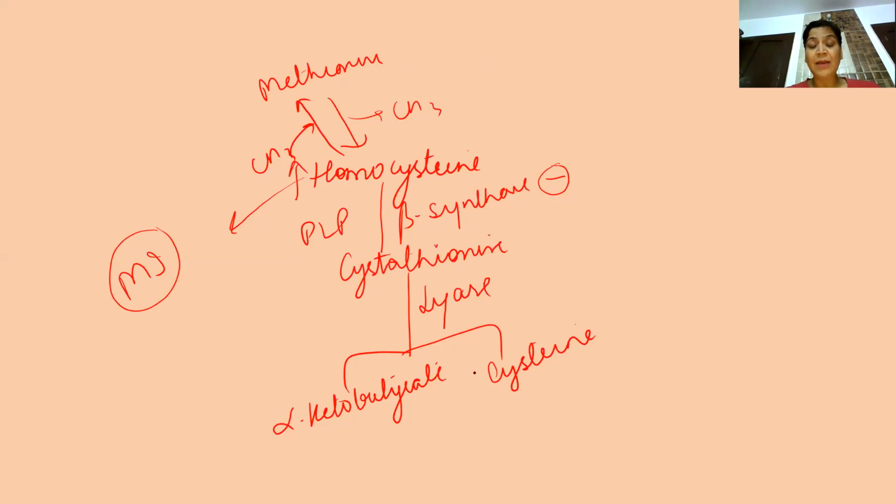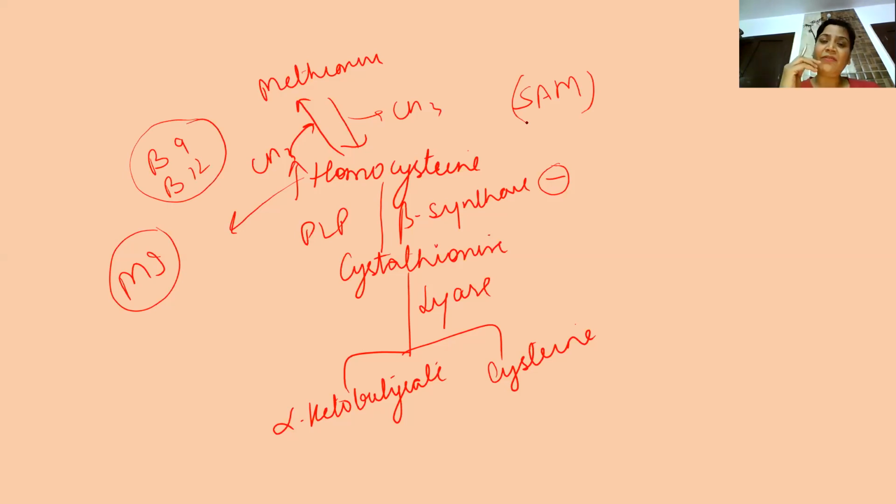One more important thing I'm going to tell you here is that conversion of homocysteine to methionine requires 2 vitamins, very, very important: B9, which is folic acid, and B12, which is also known as the folate trap. Very important. And the active form of methionine is SAM. Now see, in this one particular slide, I have mentioned 4 important points.